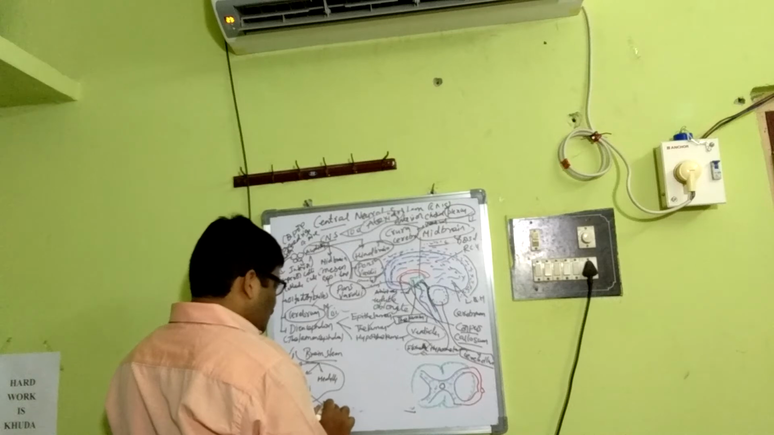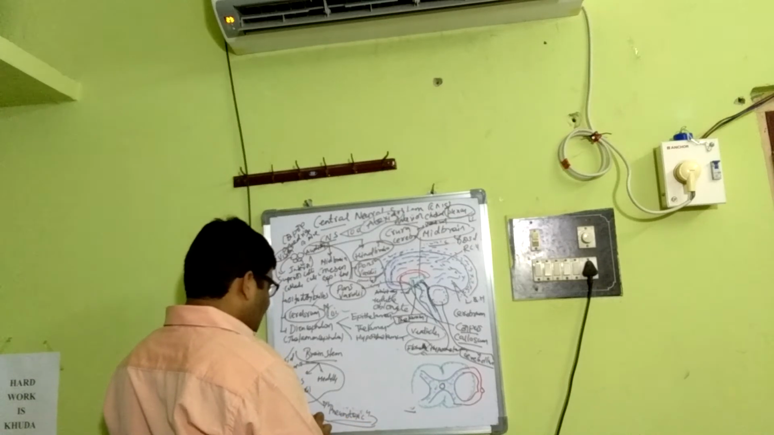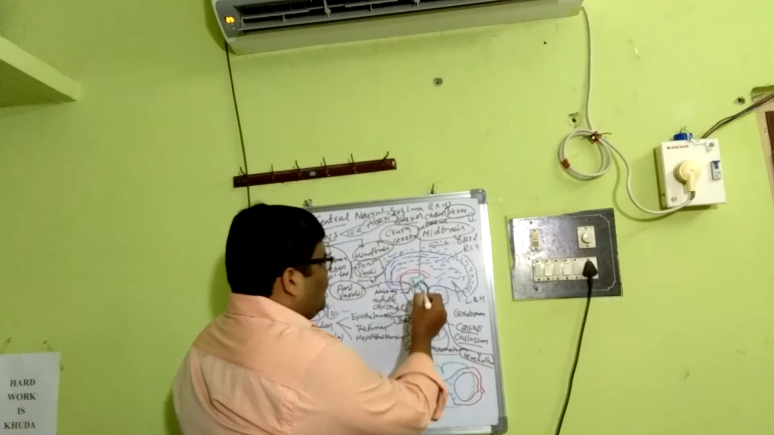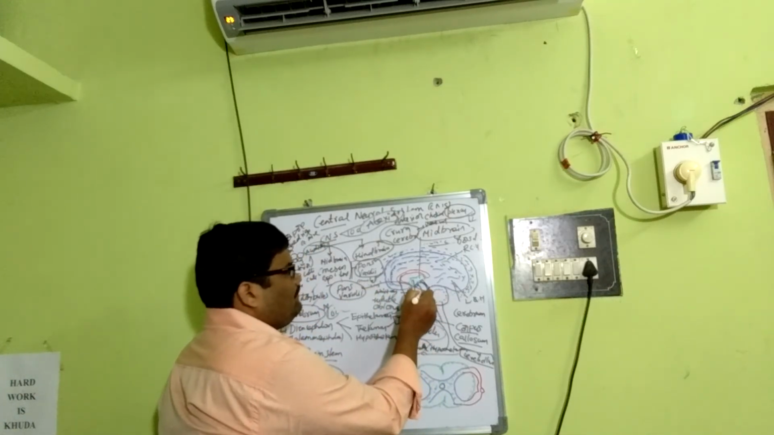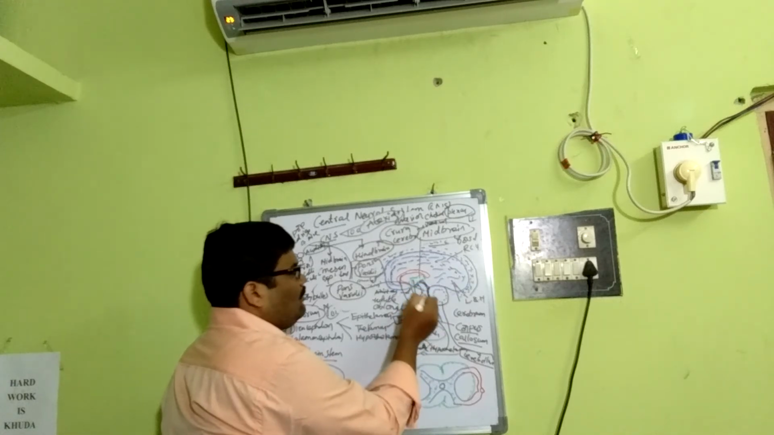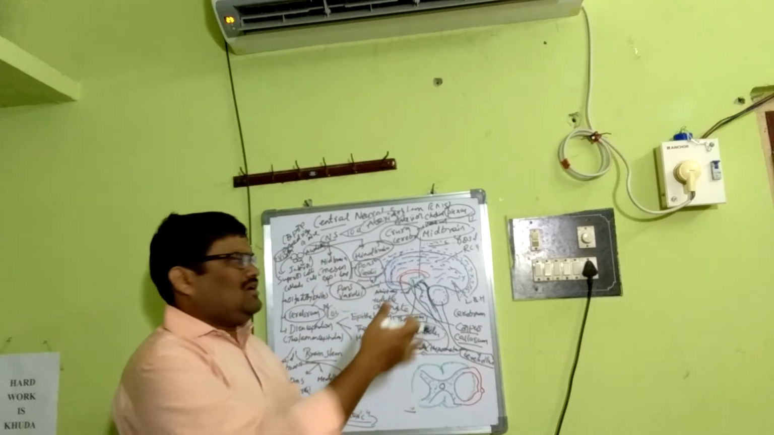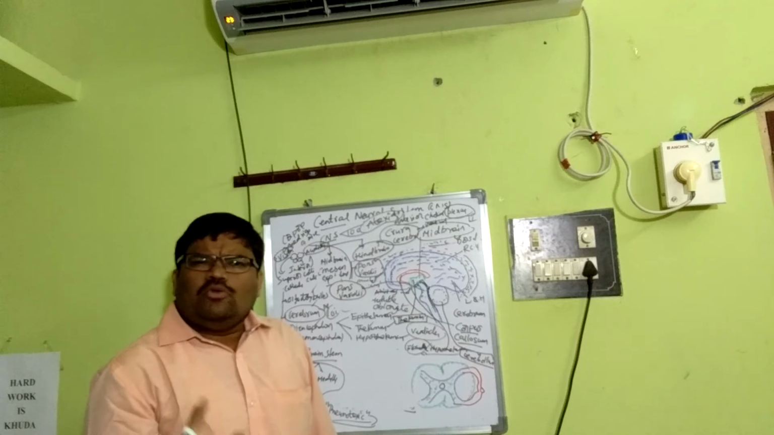This pons varoli, most importantly, consists of the pneumotaxic center, which regulates the respiratory muscles. Now, the location: it is present in front of the cerebellum, below the midbrain, above the medulla oblongata. And this pons varoli is a relay station, for example for the cerebellum. And the most important point is it consists of the pneumotaxic center.